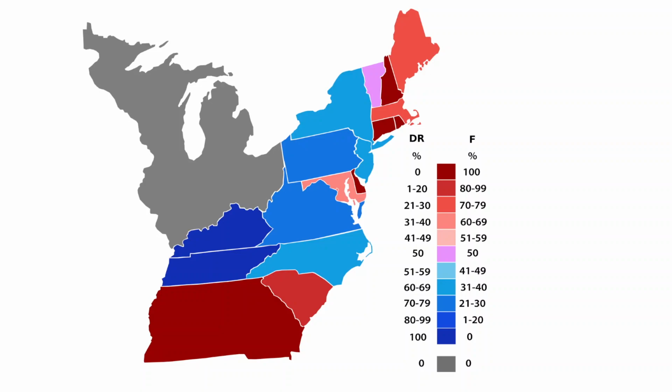The Democratic Republicans controlled New York, Pennsylvania, New Jersey, Virginia, North Carolina, Tennessee, and Kentucky, which is a total of 7 delegations, while the Federalists controlled Georgia, South Carolina, Maryland, Delaware, Connecticut, Rhode Island, Massachusetts, New Hampshire, and Maine, which is a total of 9 delegations, while 1 delegation was split.